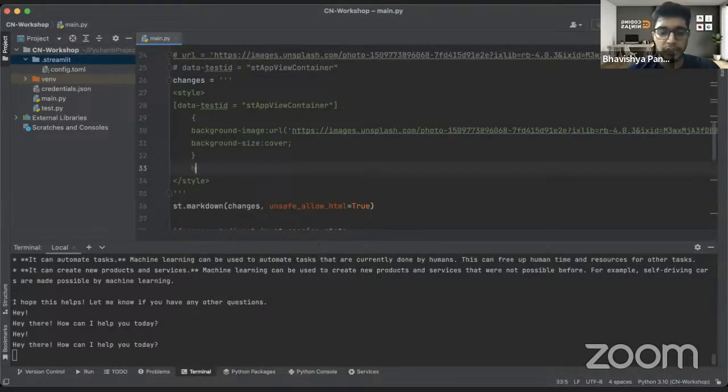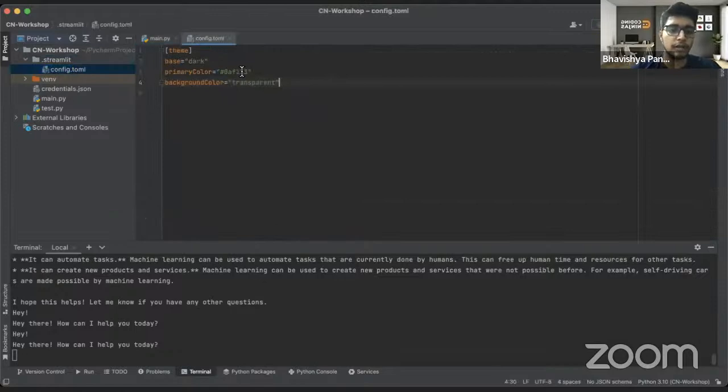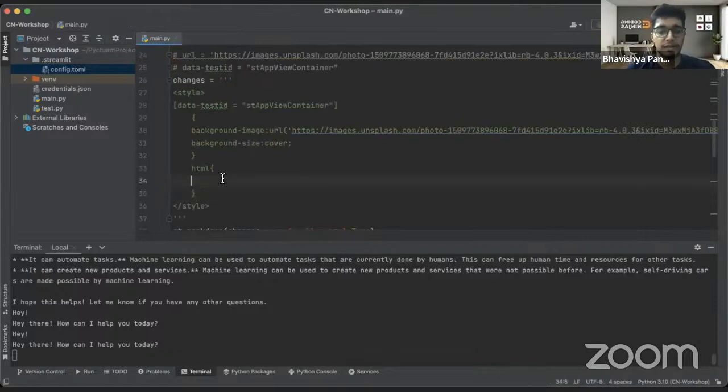So we want that tag to be transparent, right? Now we had changed it over here in the config.toml, right? But why was it not being reflected? Because it was being overwritten. We were expecting it to be in the iframe. So iframes were not being reflected. All those changes were not being reflected in the iframe. So we will have to do it explicitly, right?